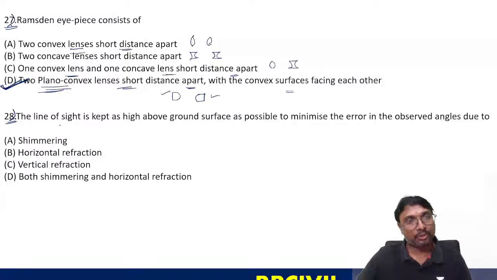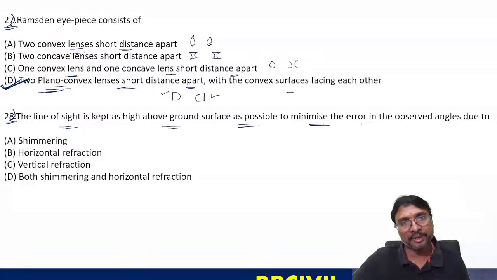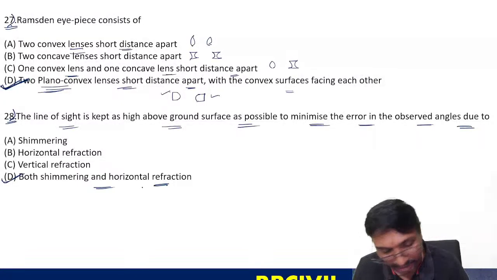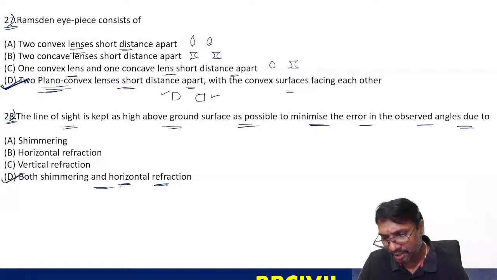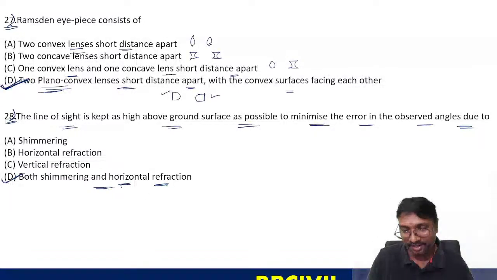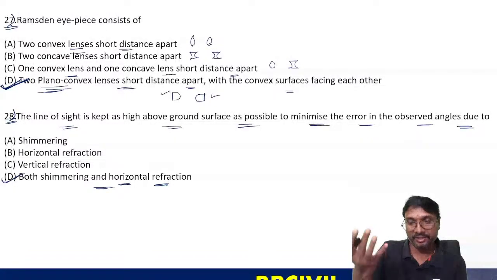A line of sight is kept as high above the ground surface as possible to minimize the error in the observation angle due to this shimmering, and also the horizontal refraction. Yes, book back. So timtiman also means the same.